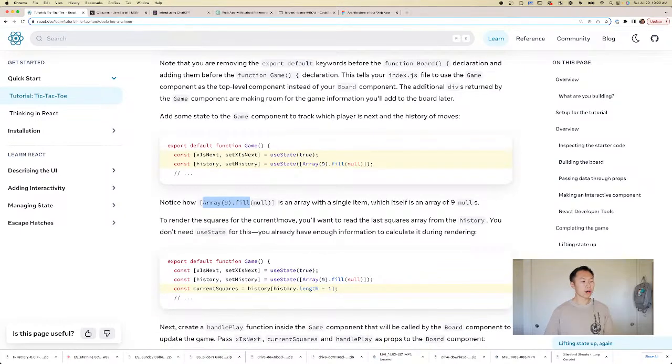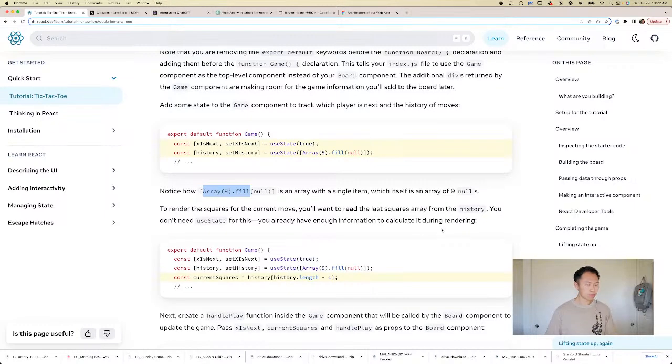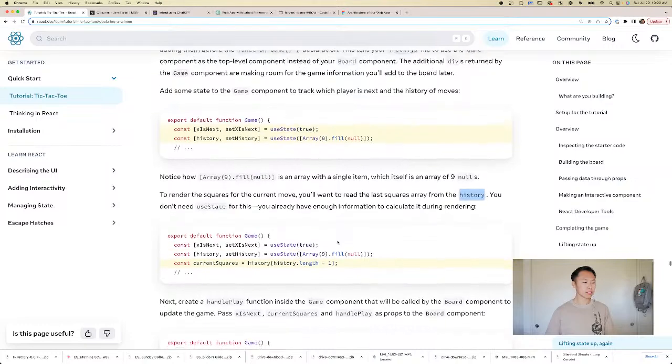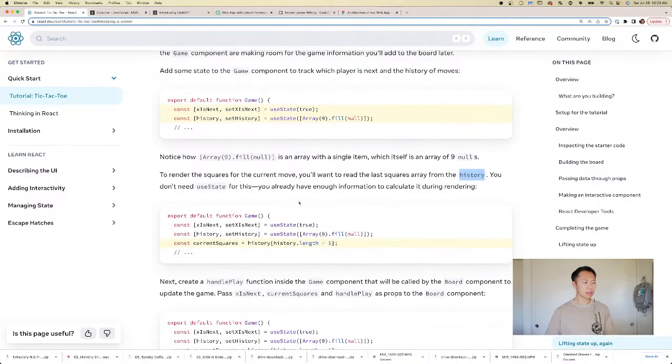To render the squares for your current move, you'll want to read the last squares array from history. You don't need useState for this. You already have enough information to calculate it during rendering. So how does this work?